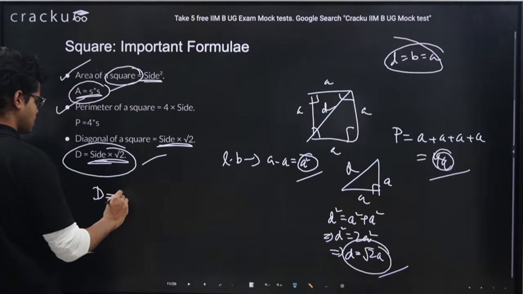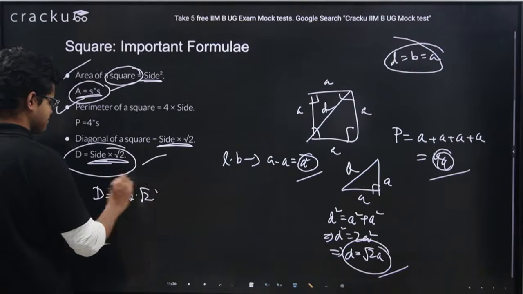Right? Diagonal equal to side into root 2.